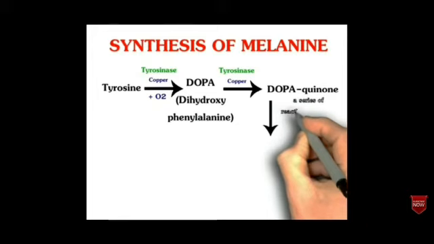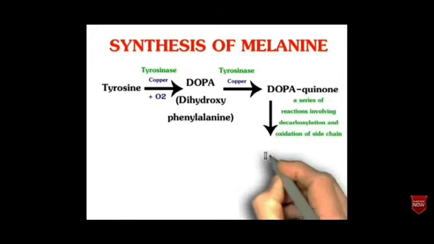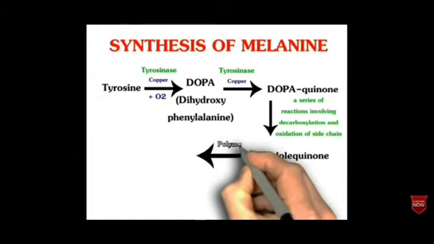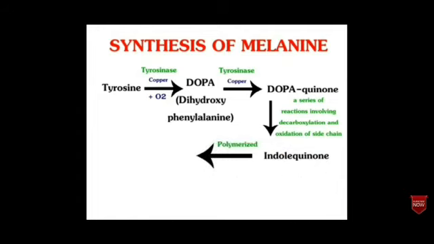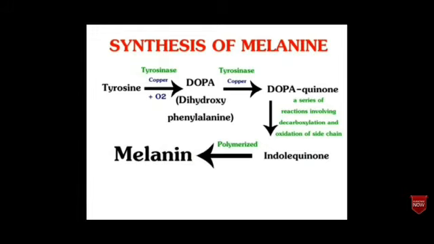The dopaquinone is then converted into indolequinone. This is a series of reactions involving decarboxylation and oxidation of the side chain. And this indolequinone is polymerized to form melanin.